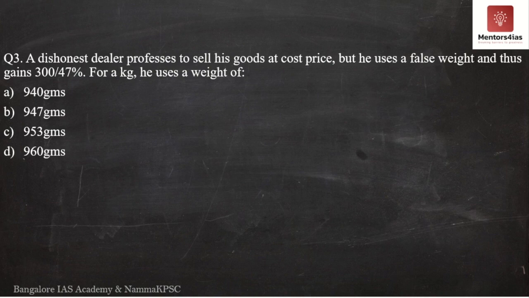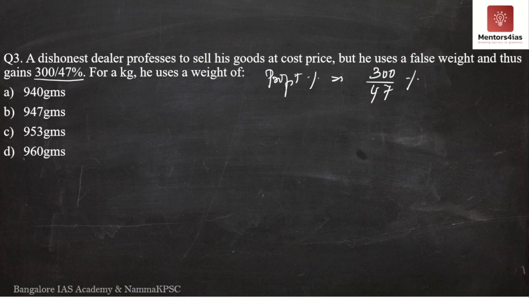For a kg, he uses a weight of what? So here they have changed the question. Instead of us determining the profit percentage, they have given the profit percentage. The question itself has given the profit percentage to be 300 by 47%.